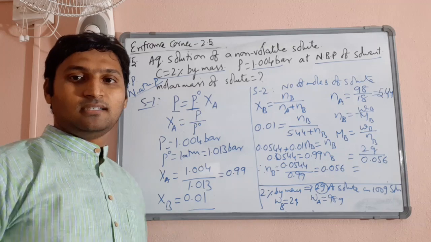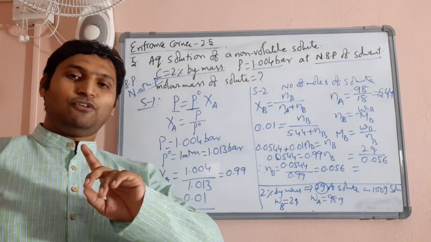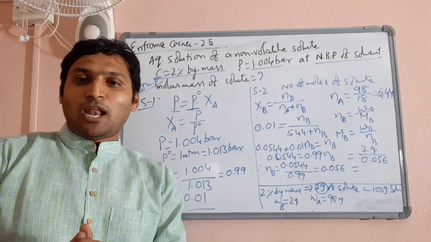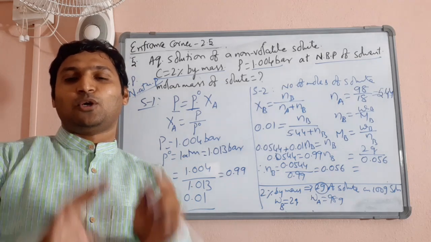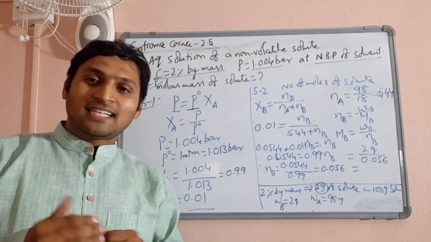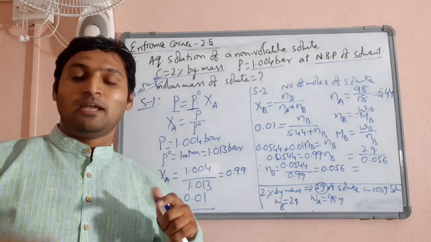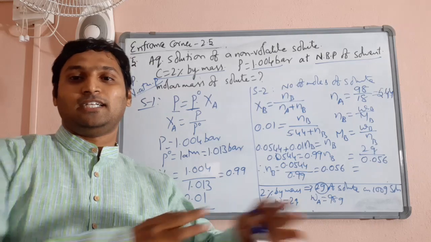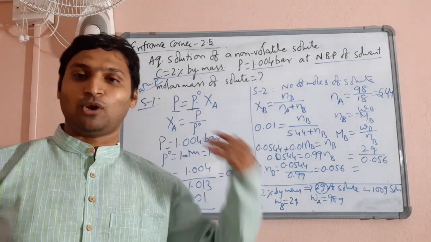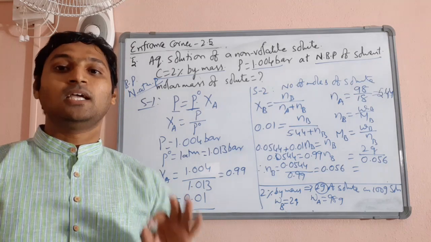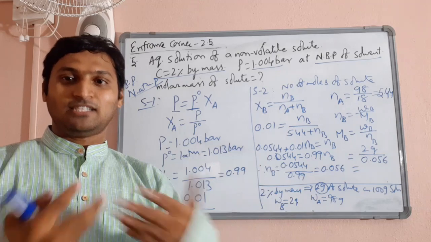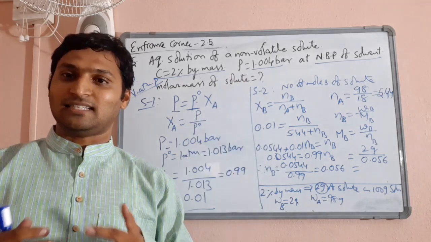This is how, if you notice all the 5 problems, the formula of Raoult's law is very simple. P is equal to P naught into XA. That was it. He is increasing the size of the problem by asking questions related to mole concept, that's all. So indirectly, most of these questions are mole concept questions only. Now we are categorizing, that's easy for you.